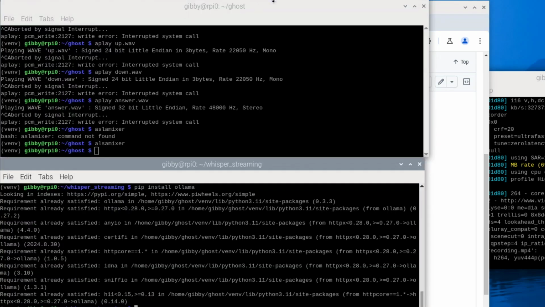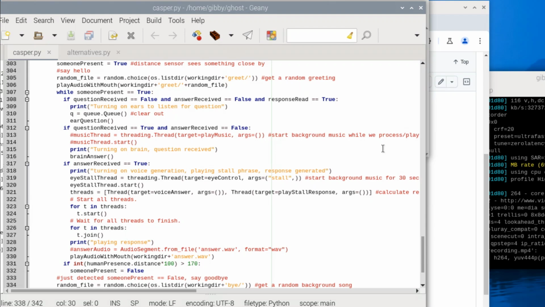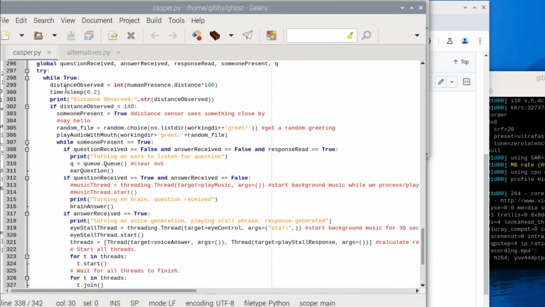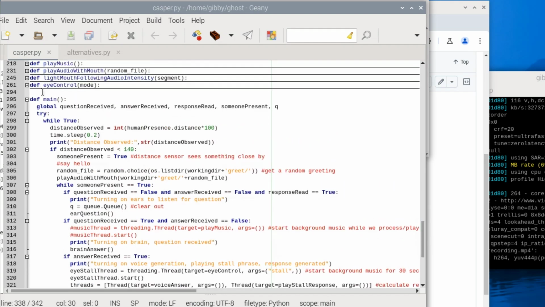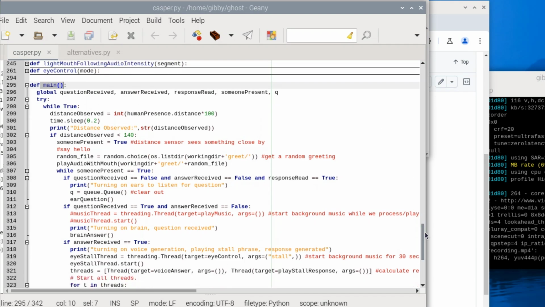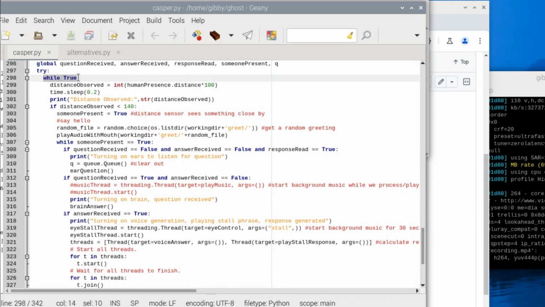Now, the next parts of this are probably the more interesting parts. We're going to actually look at this Casper script right here and see how it works. So the first thing that we do when Casper opens up is we declare a bunch of stuff, get our libraries, etc. But it doesn't get interesting until we get down here to this main def right here. This is where we actually do all of the work, and we drop into this while true loop, which is just a forever loop. The first thing that we do is we go to our ultrasonic sensor and figure out if there's anybody there. If we see somebody closer, a reflection of sound closer than 140 centimeters, then we drop into this loop.